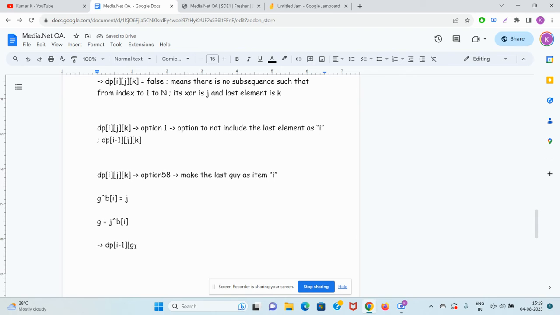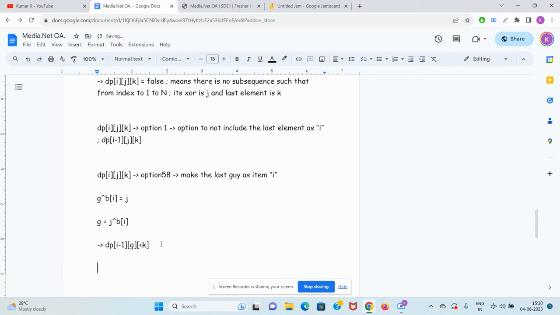If you are putting the current value as B of I, then whatever is there from 1 to I minus 1, XOR B of I, this should be equal to J. So you take this on the right hand side. What is the formula of G? G is J XOR B of I. If there is a subsequence from 1 to I minus 1 index such that its XOR is G and the last element is less than K, because the last element should be less than K, since they clearly said so, then yes, it will be the correct answer.